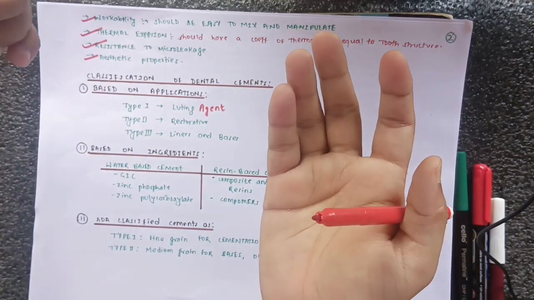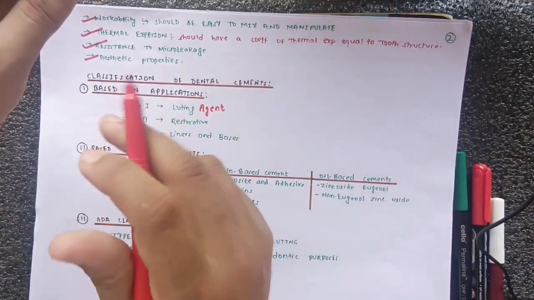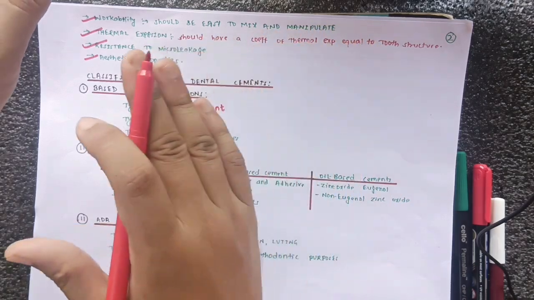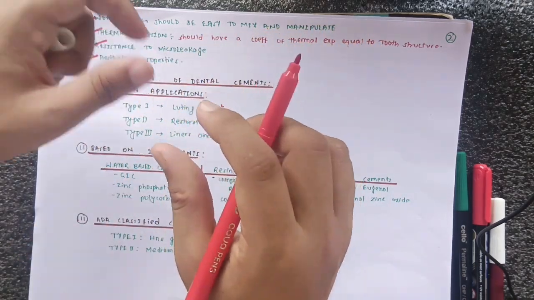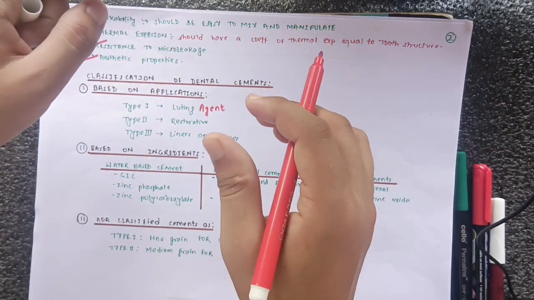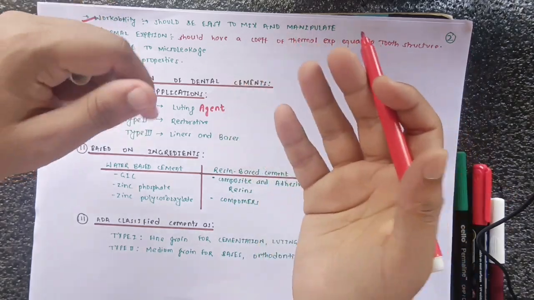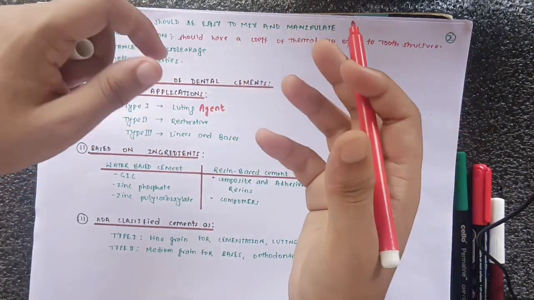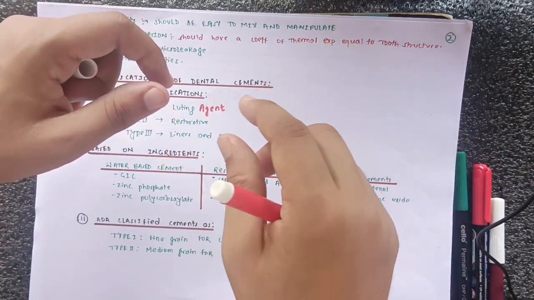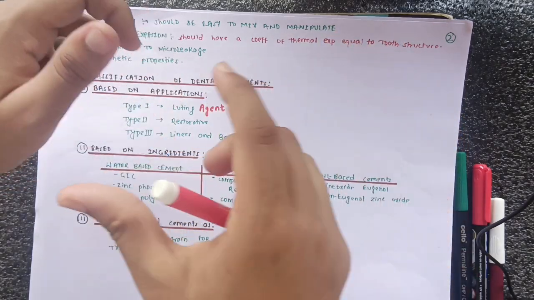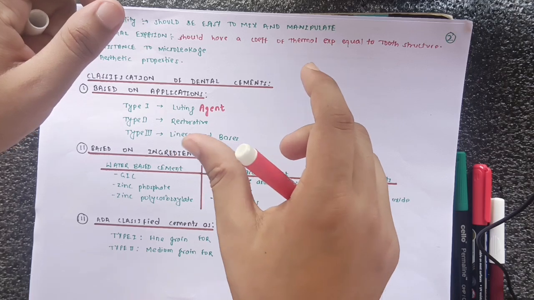So when we prepare the cavity, we apply it on the external surface of the dentin, so that it would protect the pulp from external stimuli like mechanical, thermal and electrical stimuli. It provides electrical and thermal insulation to that particular pulp of the tooth, okay.